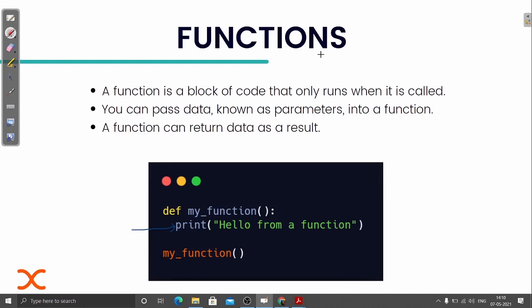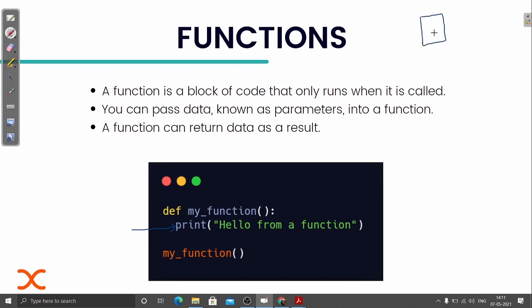But suppose there is some error or bug in that specific part of code. Now I will have to correct each part of that code everywhere in that Python file. Are you getting my point?